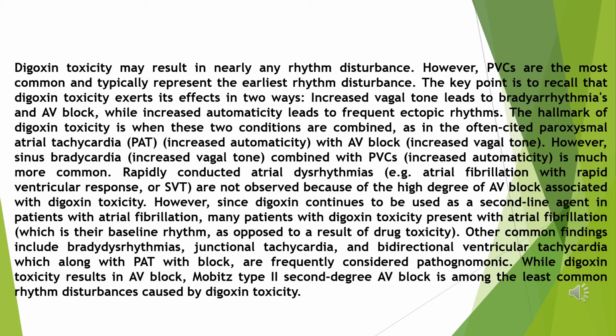Digoxin toxicity may result in nearly any rhythm disturbance. However, PVCs are the most common and typically represent the earliest rhythm disturbance. The key point is to recall that digoxin toxicity exerts its effects in two ways. Increased vagal tone leads to bradyarrhythmias and AV block, while increased automaticity leads to frequent ectopic rhythms. The hallmark of digoxin toxicity is when these two conditions are combined, as in the often cited paroxysmal atrial tachycardia, PAT, increased automaticity, with AV block, increased vagal tone.